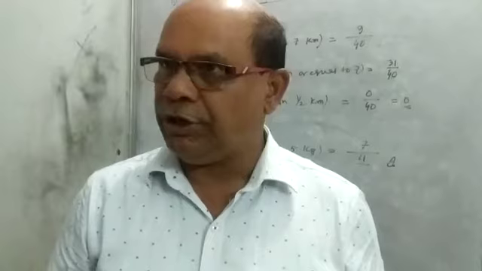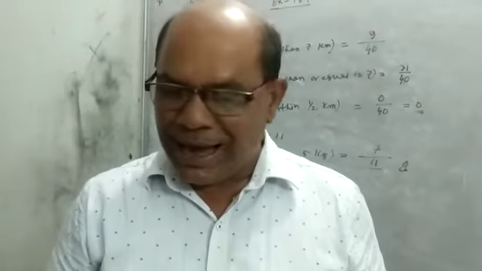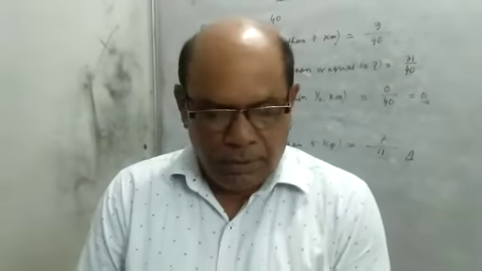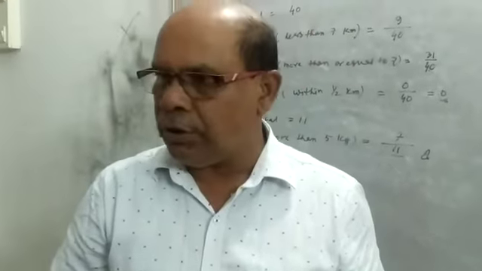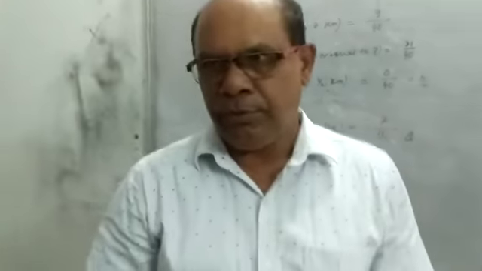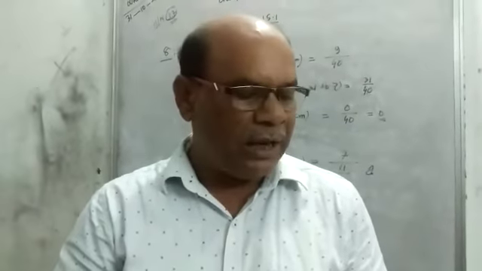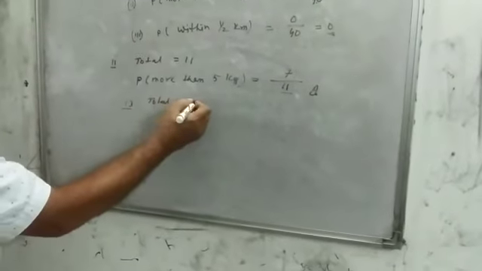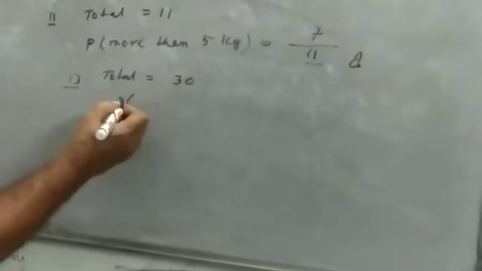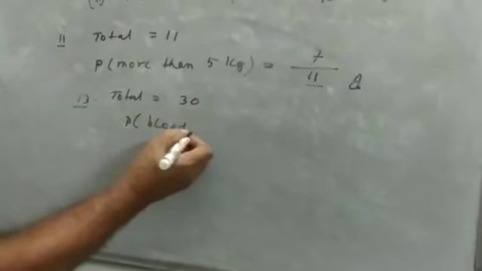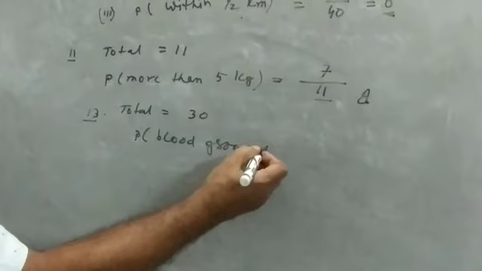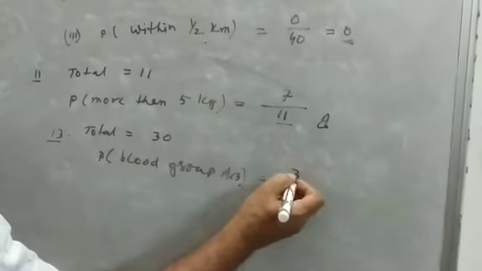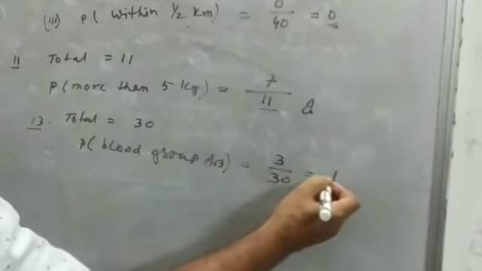Here the total is given as 30 students of class 8. So total is 30, and how many have that blood group? 1, 2, 3. Only 3 students have blood group AB. It could be given with O or B or A also, and we can make different types of questions, but here only one is given. So the total is 30, and the probability that a student has blood group AB is 3 by 30, and the answer is 1 by 10.